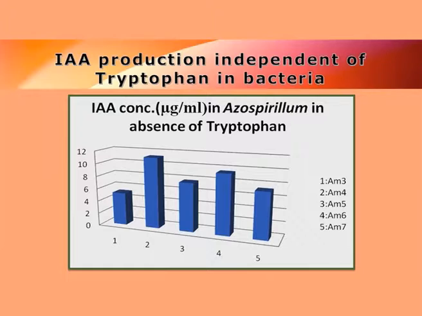So it indicates that certain bacteria can produce auxin, or indole acetic acid, even in the absence of tryptophan.